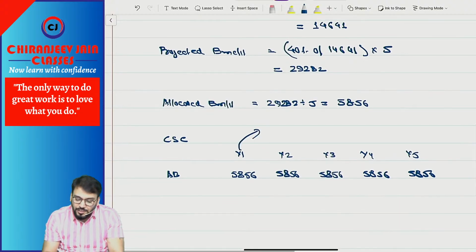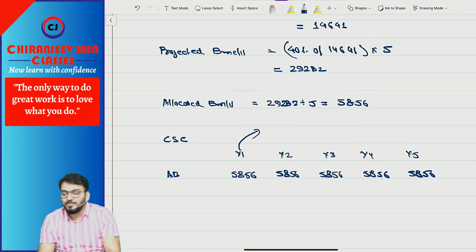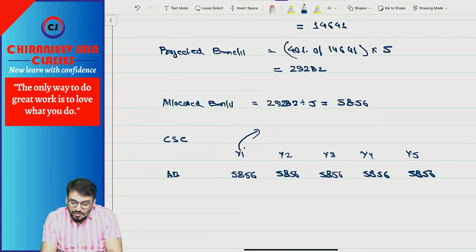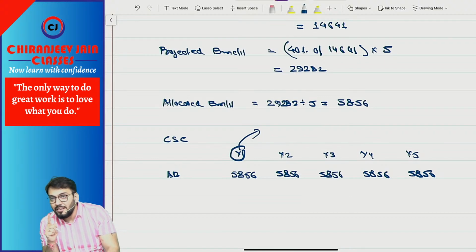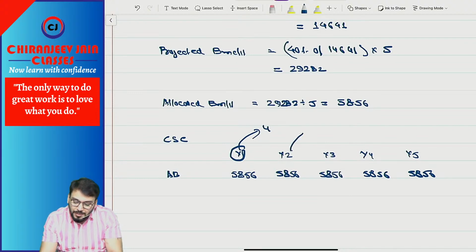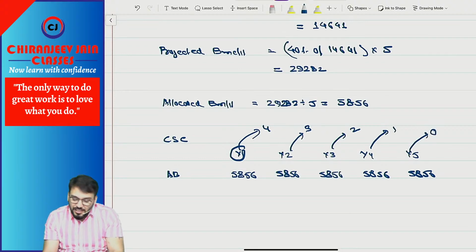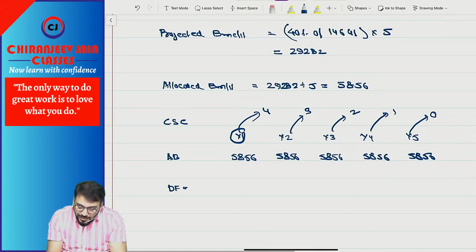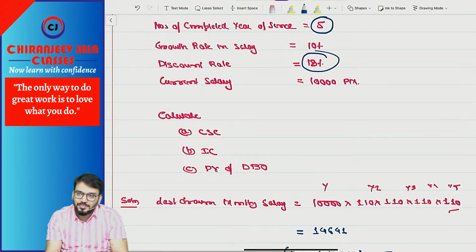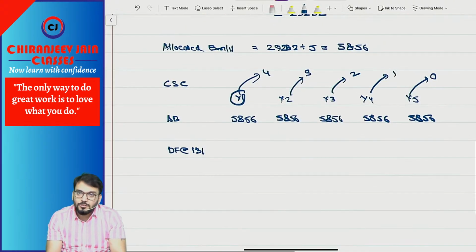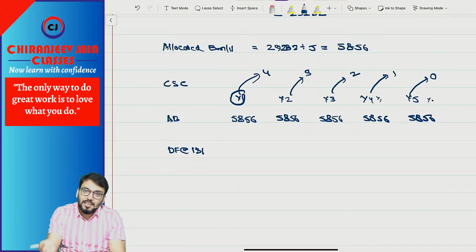Now this is payable after how many years? 4 years, because this is calculated at year end 1. So this is payable after 4 years, this after 3, 2, 1, and this after 0 years. It means we need to find the discounting factor at what rate? Whatever the given rate, 13%. So this will become year 0, this year 1. So do it right back from the back.